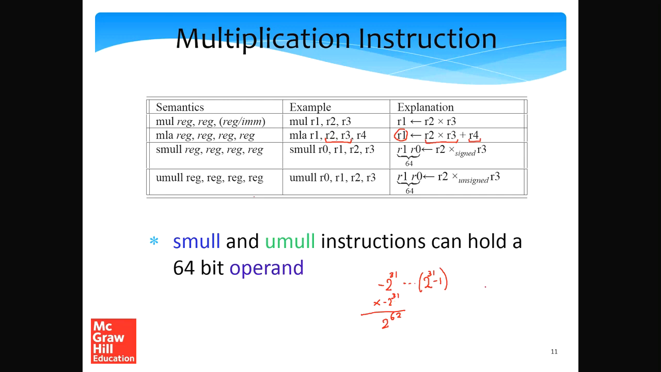For this, let's do a little bit of math here. As you see, the largest number that we can get by multiplying two 32-bit signed numbers is 2 raised to the power 62.